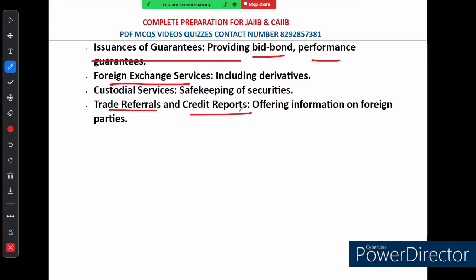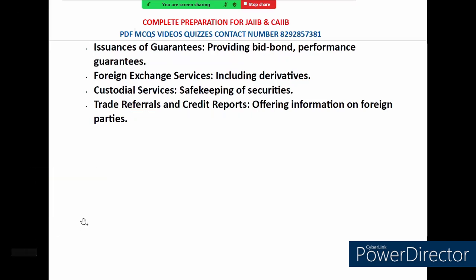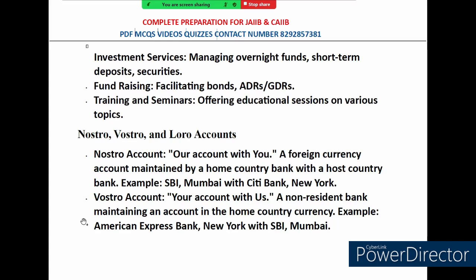So this is the overview of other services provided by the correspondent bank, from advising LCs to offering foreign exchange services and issuing guarantees. These banks are essential for making international trade and finance work smoothly. Now, furthermore, investment services, fundraising, training and seminars are all included.